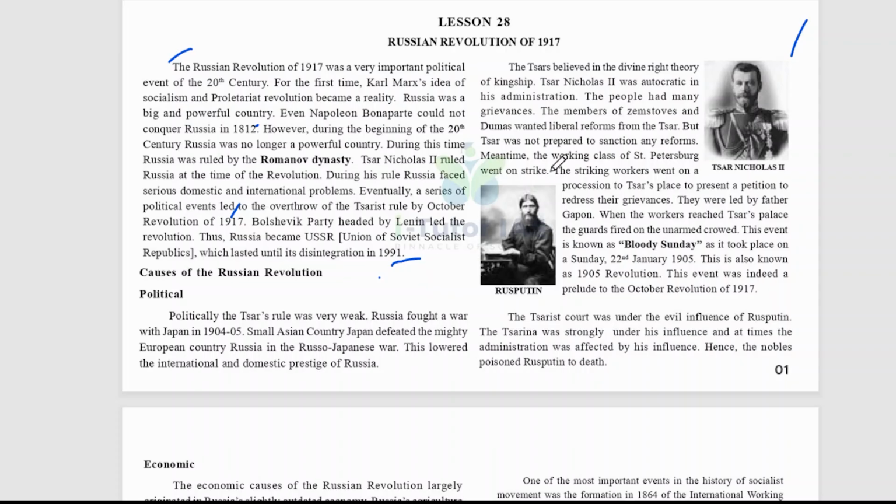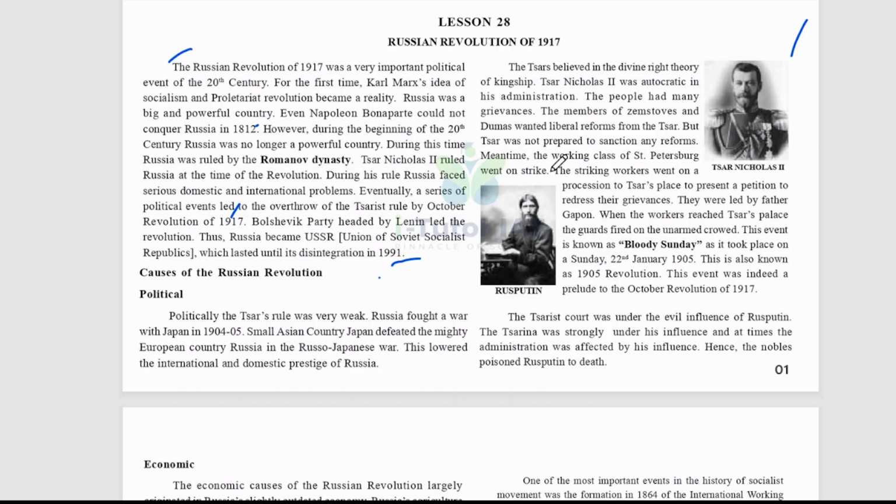When the workers reached the Tsar's palace, the guards fired on the unarmed crowd. This event is known as Bloody Sunday, as it took place on Sunday, 22nd January 1905. This is also known as the 1905 Revolution, and this event was indeed a prelude to the October Revolution of 1917.